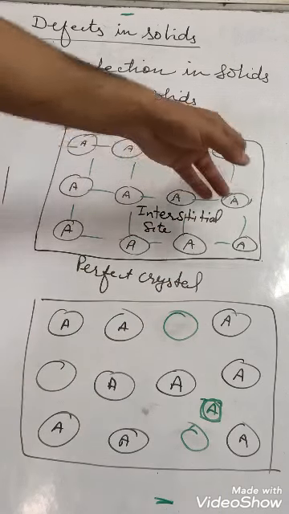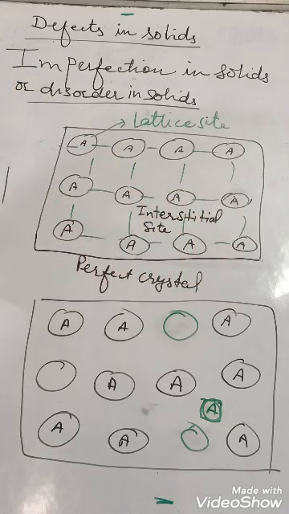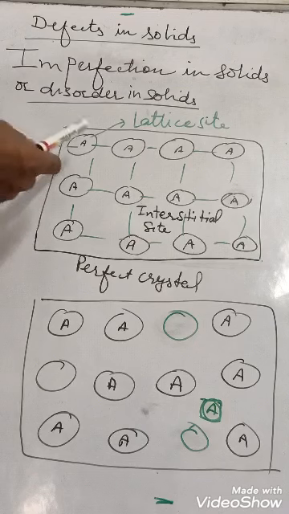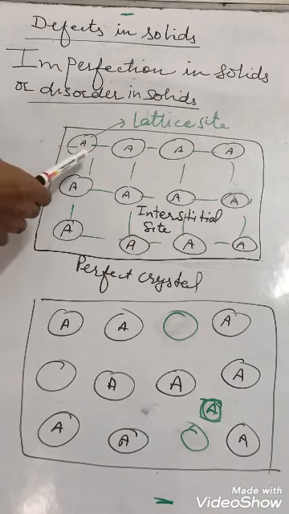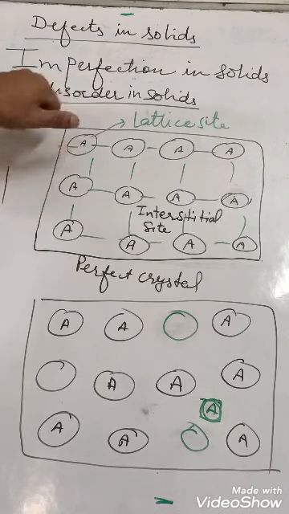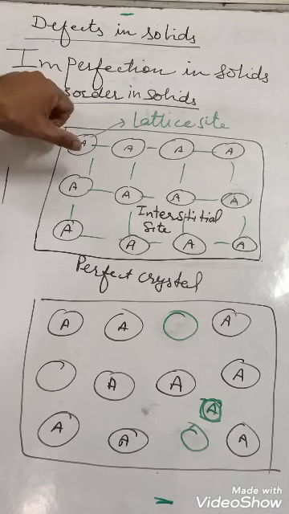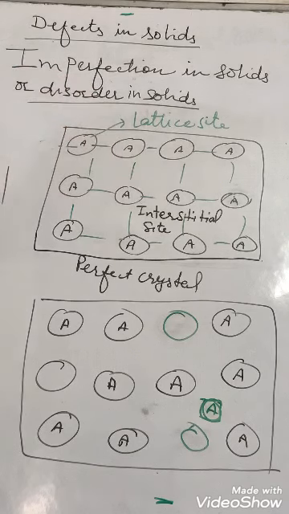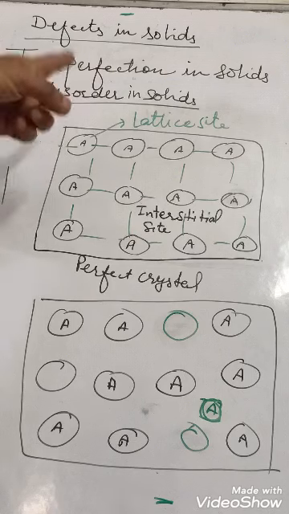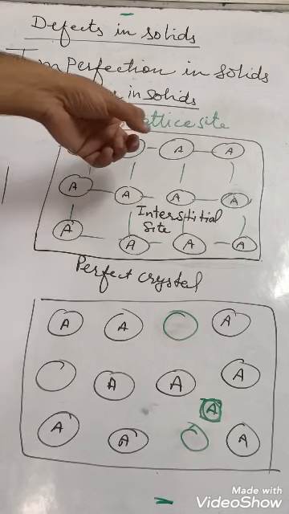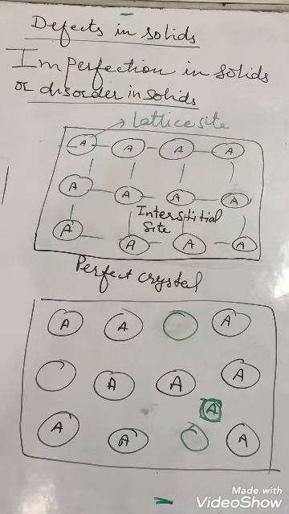Particles are arranged in a proper order in three-dimensional pattern. Look here. The site, the space, the area which is occupied by the particles, that area is known as lattice site or lattice point, L-A-T-T-I-C-E, lattice site or lattice point.